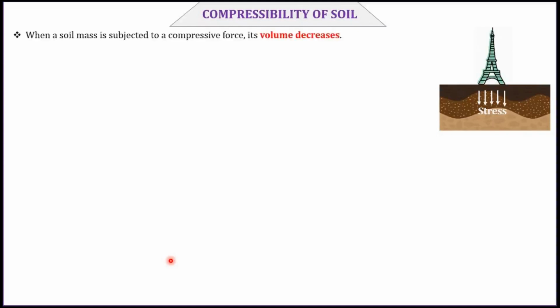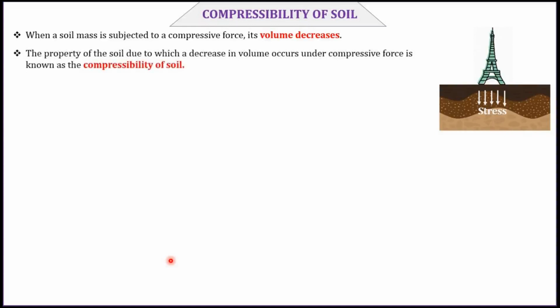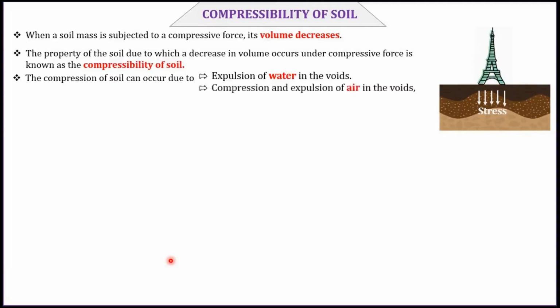When a soil mass is subjected to a compressive force, its volume decreases. The decrease in volume that occurs under compressive force is known as compressibility of soil. Compressibility is a property of soil. Whenever we talk about soil volume change, it occurs because of two things. First one is expulsion of water in the voids. Second one is compression and expulsion of air in the voids. Note that there is no compression of water because water is incompressible. So we cannot compress the water in the soil. Only expulsion of water will happen in the soil.